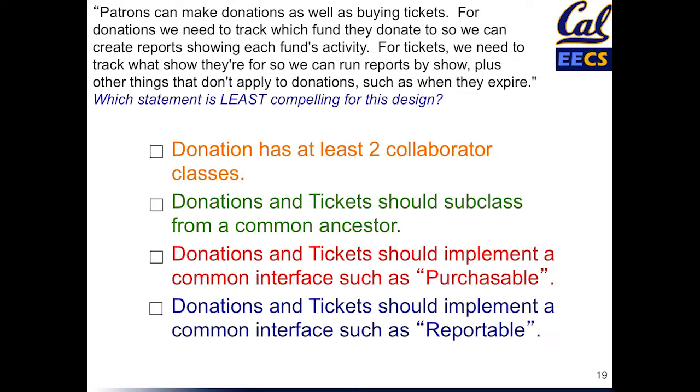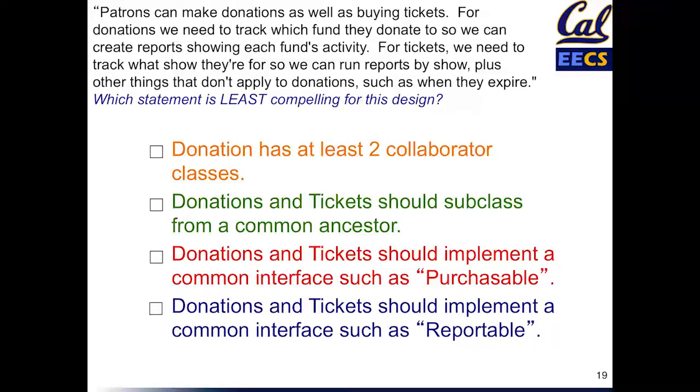Well, the behavior spec says that patrons can make donations, so that implies that there's some collaboration between a patron class and a donation class. We also know that for donations we need to track which fund the donation is for. That suggests that there's probably a class that models a fund, and that class would be a collaborator for donation as well. So the first statement seems reasonable.